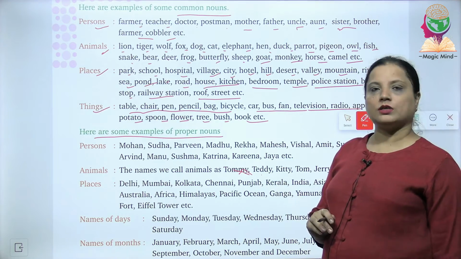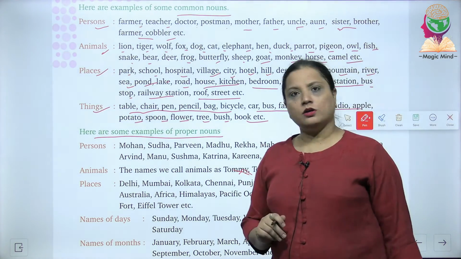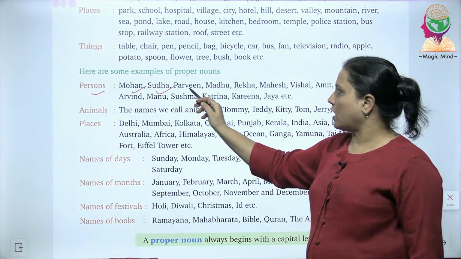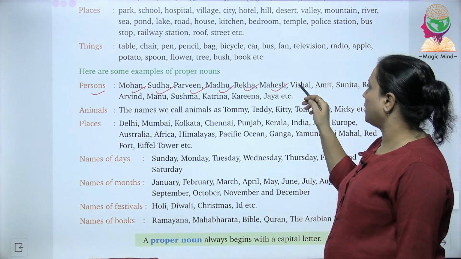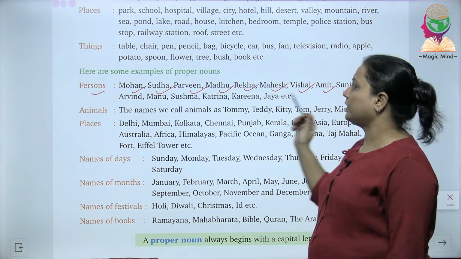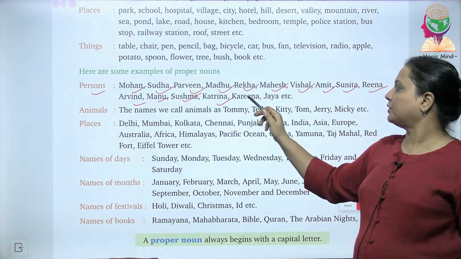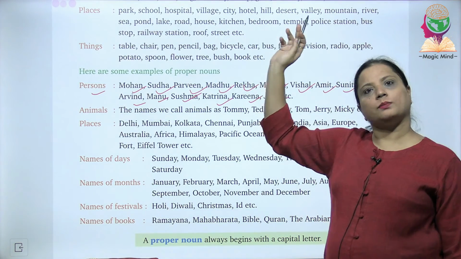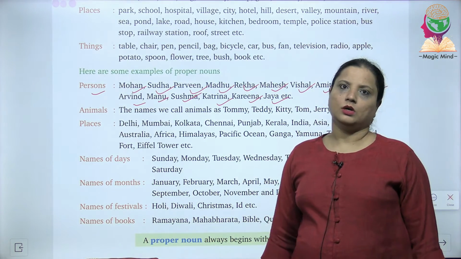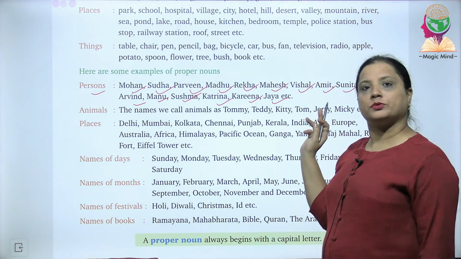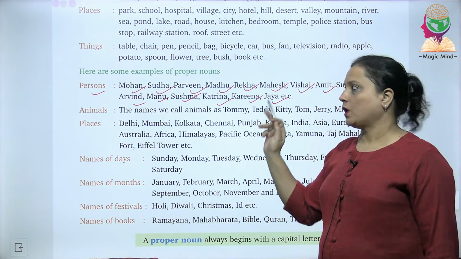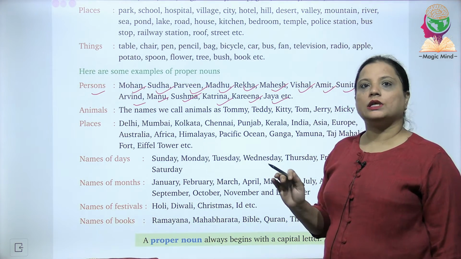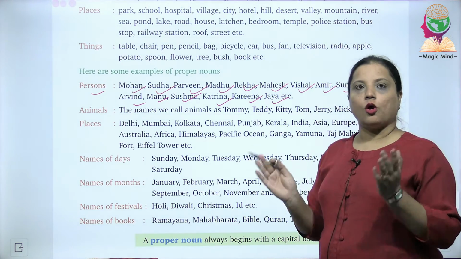Let's now quickly read some examples of proper nouns. The first one is persons, like Mohan, Sudha, Praveen, Madhu, Rekha, Mahesh, Vishal, Amit, Sunita, Reena, Arvind, Manu, Sushma, Katrina, Karina, Jaya, etc. So what is the difference between this and the persons which we read earlier about the common noun? The difference is these are the names of particular persons, whereas boy, girl, farmer, cobbler, etc. were just the terms for common people.